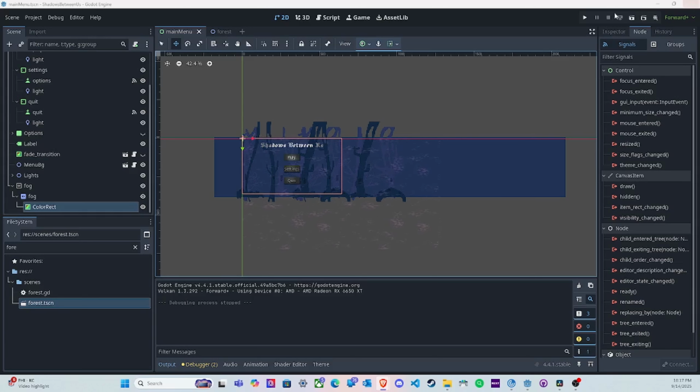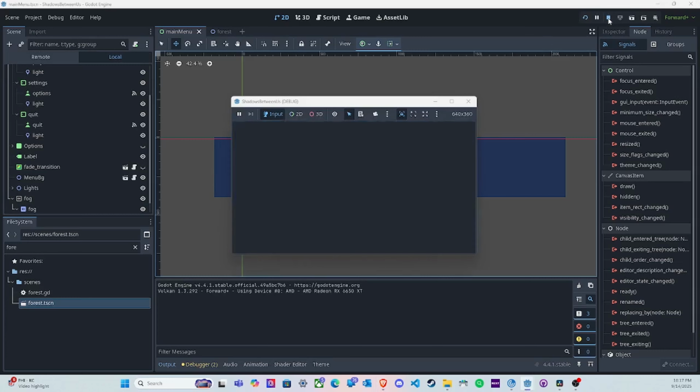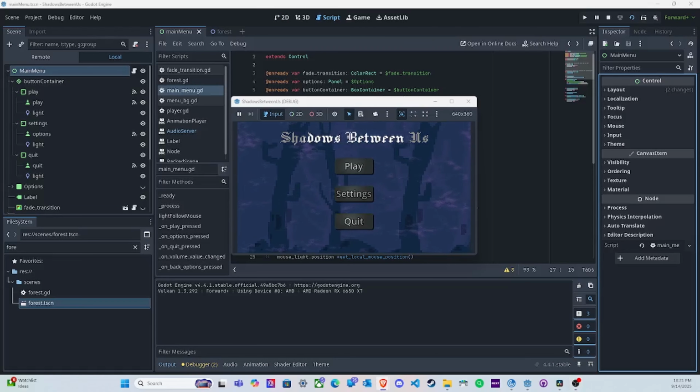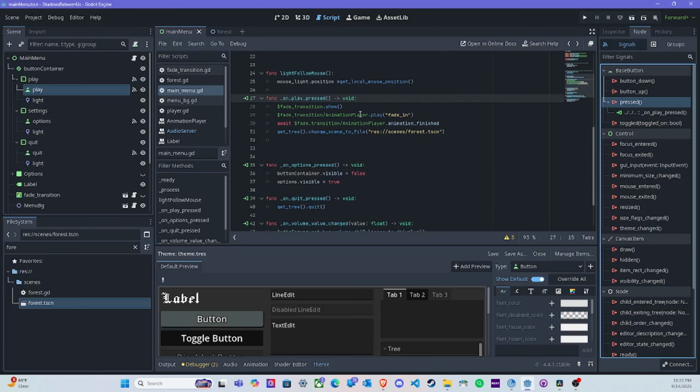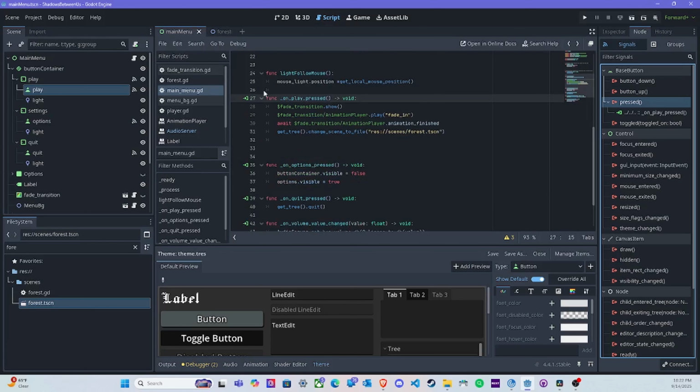Anyways, here's the main menu for the game. This is where we first notice signals within Shadows Between Us. This should be very familiar for web developers since it's a simple button click listener. Anytime we click any of these buttons, we have attached a function that will run when the event occurs. So here, if we go within the script for the main menu scene, we have these functions that have this green arrow looking icon on the left, like a doorway.